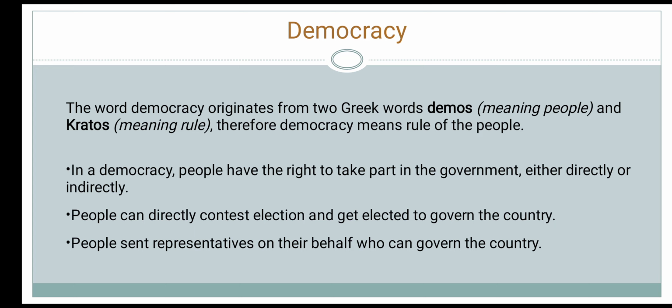Most of the countries of the world today have a democratic form of government, while modern democracy is quite different from the democracy that existed thousands of years ago.